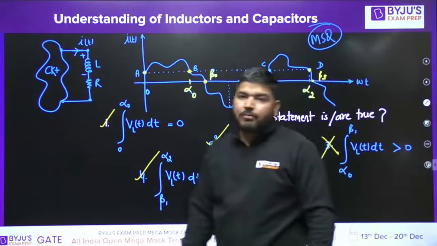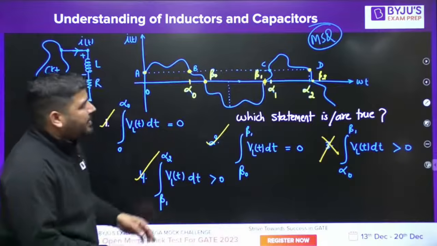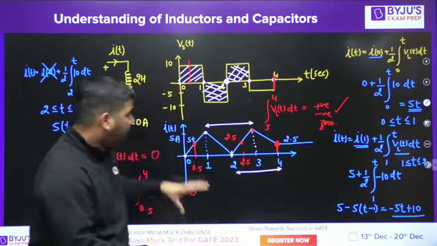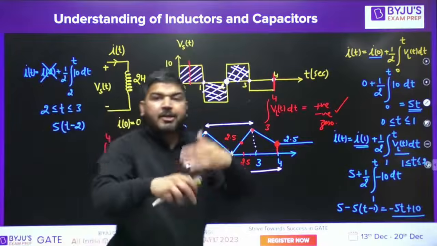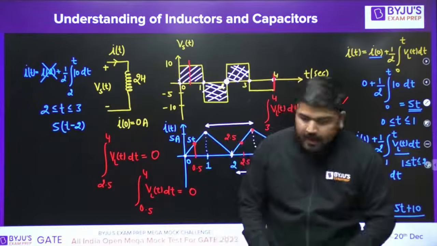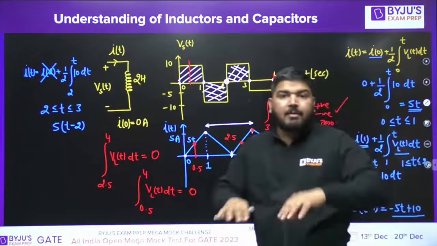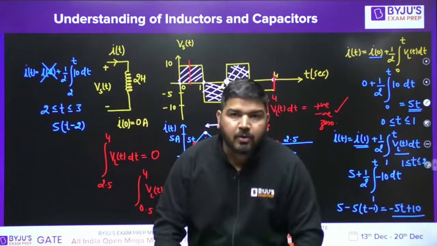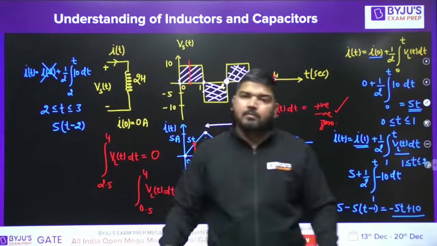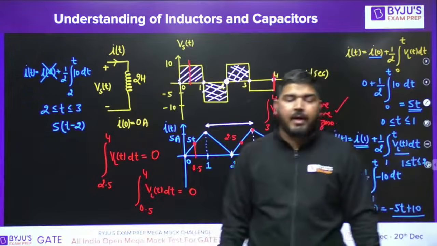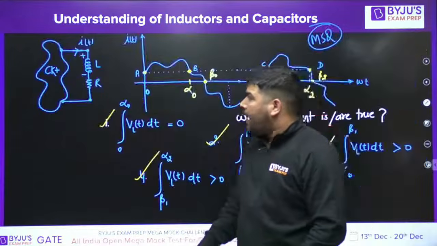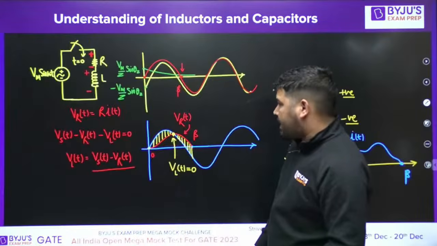Okay, so that's all for today's session, guys. The same concept is applicable for capacitor, but in case of capacitor, current and voltage will be interchanged. Wherever the current was there in inductor, it will become voltage in capacitor, and wherever the voltage is there, it will become current. So in capacitor, the same concept is applicable. You have to be careful while understanding the capacitor and inductor, and don't forget to write the transient equation.